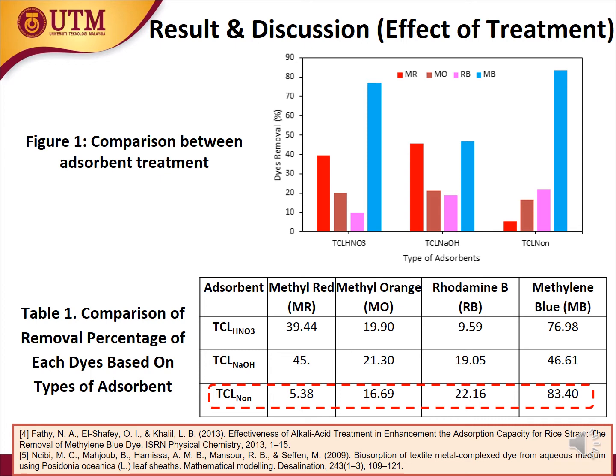Meanwhile, the basic-treated adsorbent, TCL-NaOH, favors removing basic dye or positively charged dye, which are MB and RB, because the solution pH is higher than the point of zero charge. Since the surface of the adsorbent is negatively charged, it favors the adsorption of cationic species. As we are looking for an adsorbent which can remove both acidic and basic dye, TCL non can be a great adsorbent as it shows moderate removal for all types of dye.